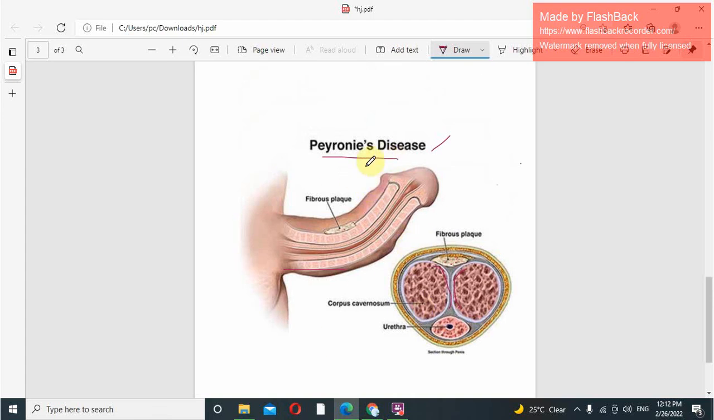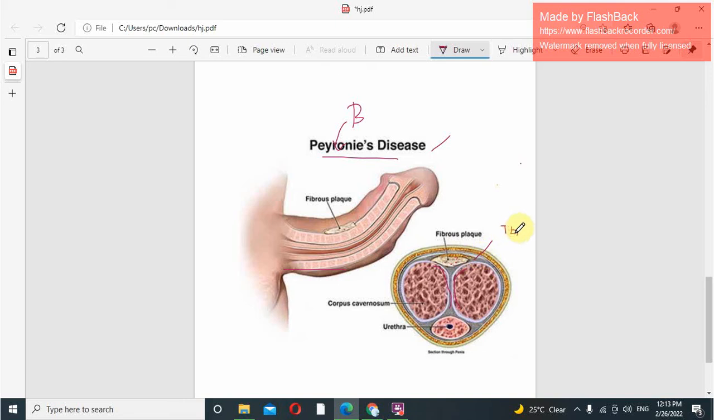This occurs due to injury while having sex, a trauma, or due to genetic effects. If the person is also taking beta blockers excessively, they can also cause Peyronie's disease. So what happens? This is the tunica albuginea. This is the tunica albuginea.